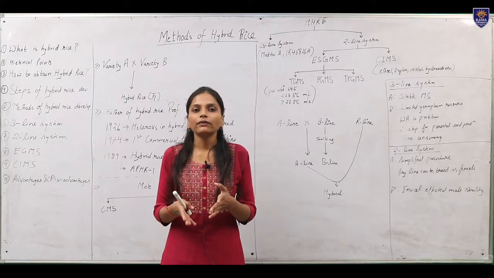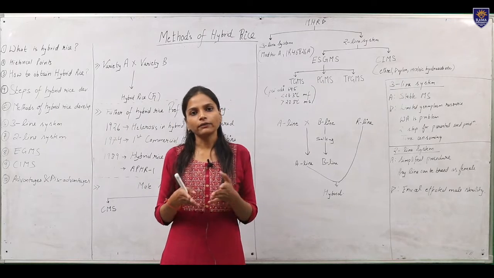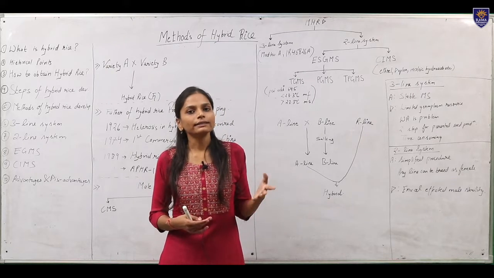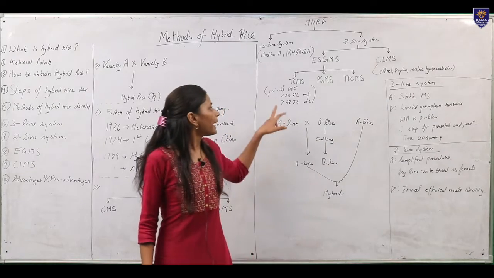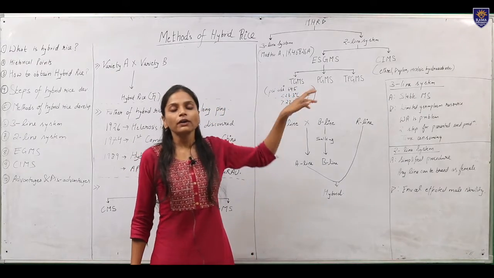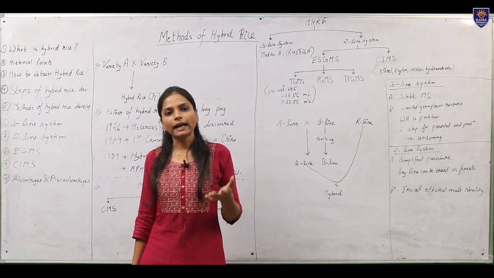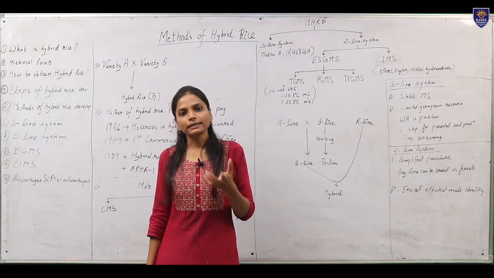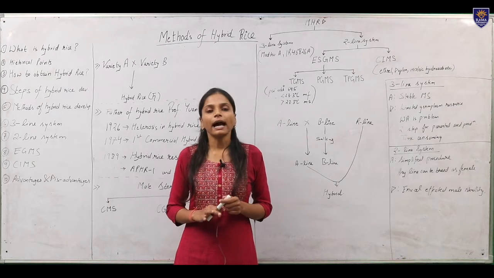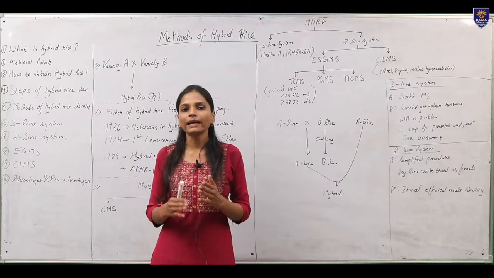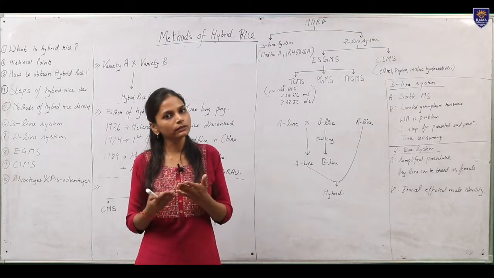That means they will fluctuate according to the environmental conditions. For example, there is a rice line known as Pi AB645 which acts as male fertile when its flowering coincides with temperature less than 23.3 degrees Celsius, and it acts as male sterile when the temperature reaches above 23.3 degrees